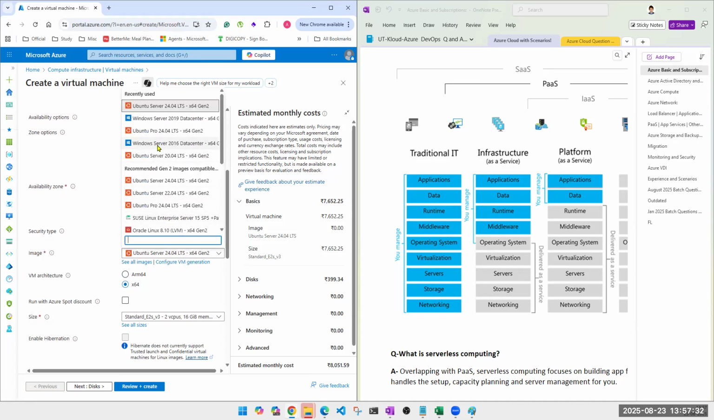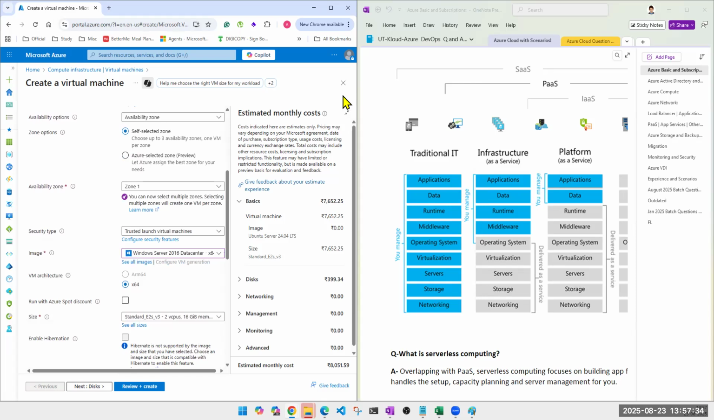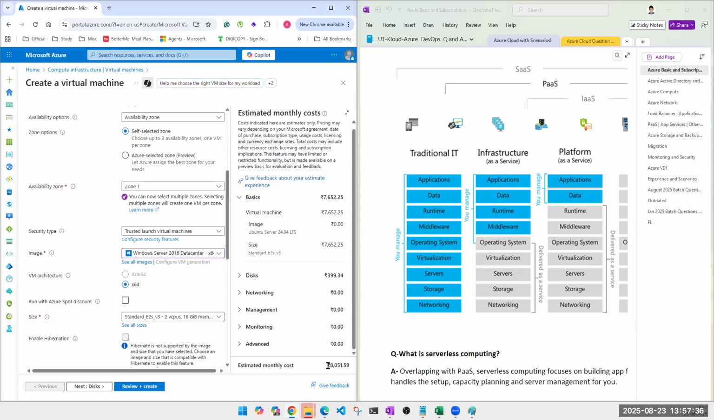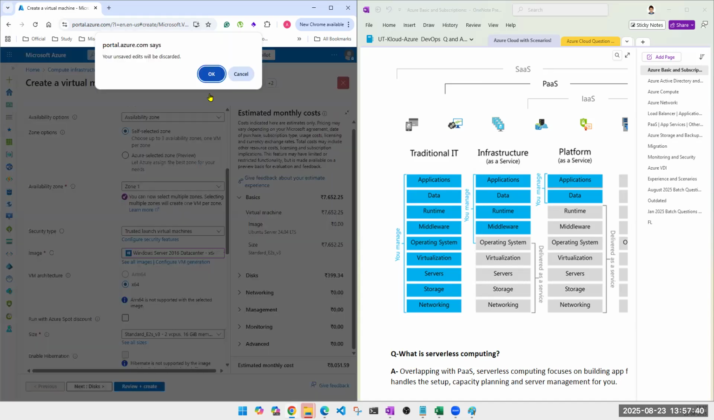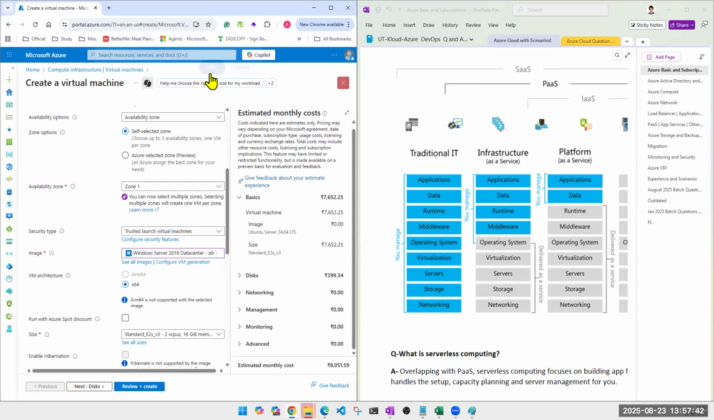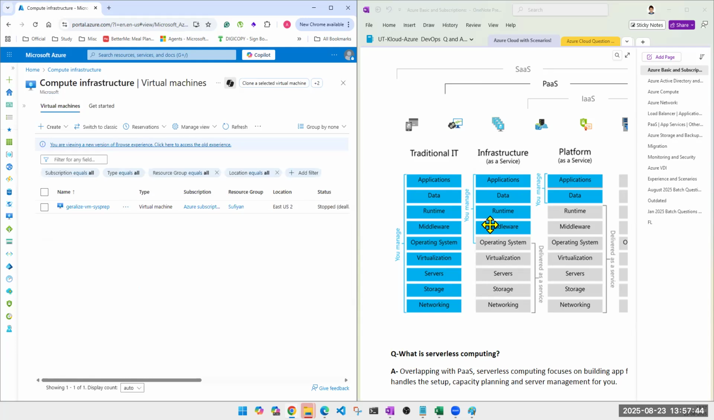Right? Operating system. Here I have selected next, next, next, next, next. Look at this. It is showing me the amount also. Estimated cost 8,000 rupees per month I have to pay. That's all. This is how I can create a virtual machine and give that virtual machine to the developer and they will do their data.